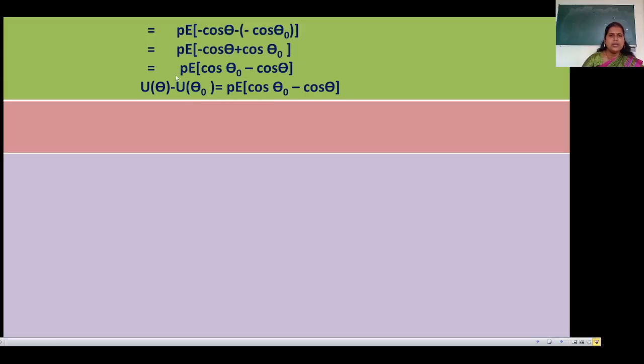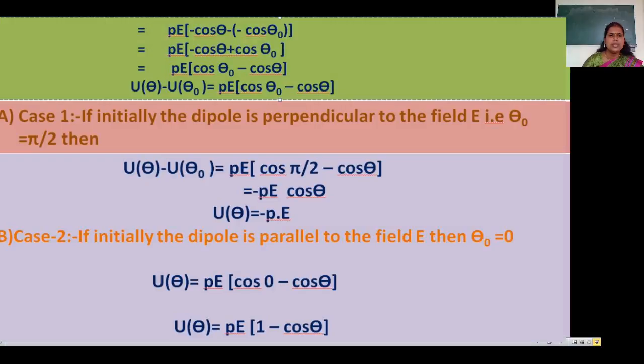That equation. See here, case number 1, there are two cases. If initially the dipole is perpendicular to the field, when the dipole is placed in a uniform electric field, it tends to rotate without angular acceleration, and work is done.